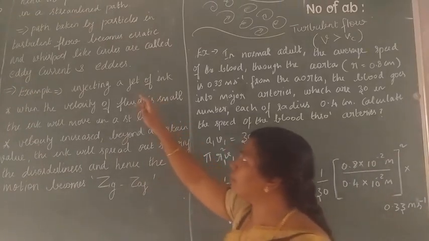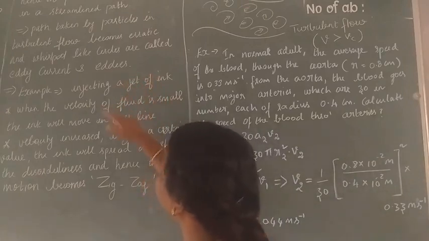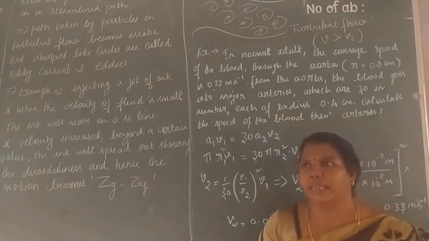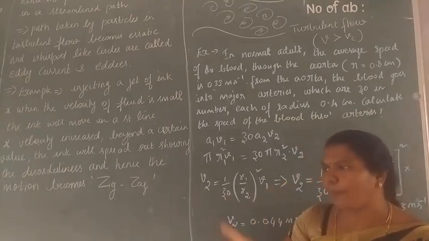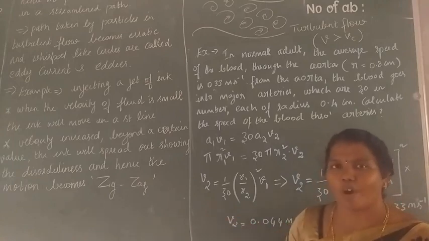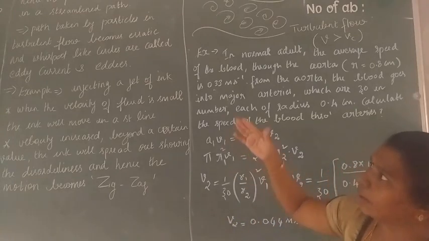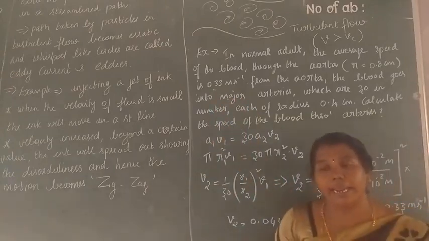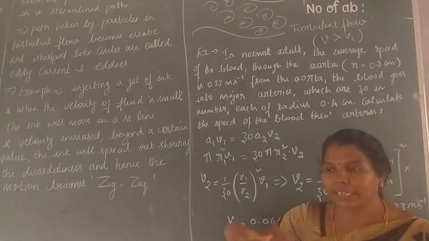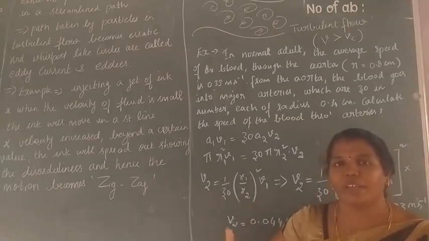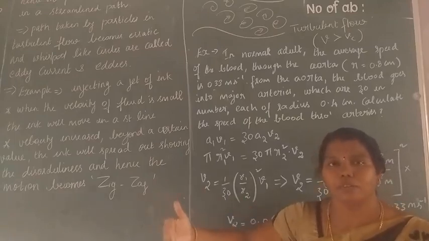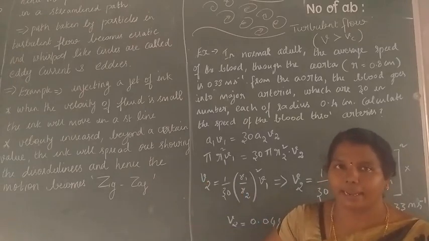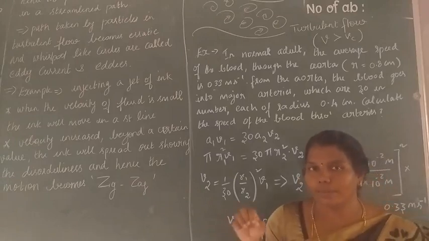Okay, and next one, what is that? The path taken by the particles in a turbulent motion becomes erratic. What is called erratic? See, in calm water, when you drop a stone, what happens? A ripple is formed. Those whirl-like circles are erratic, and they are called eddies or eddy currents. When the velocity varies from particle to particle, it shows a rotational motion. It looks like ripples or eddies. You can simply call them eddies.